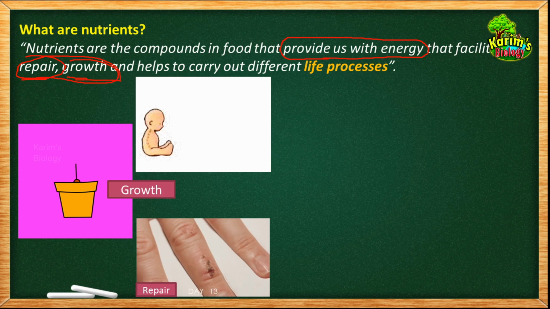Now another part of the definition is that they help to carry out different life processes. Nutrients are required for getting energy, they are required for repair and growth, and they are also required to carry out different life processes that are occurring in your body. Now, it is a new word to you. What does it mean by a life process?